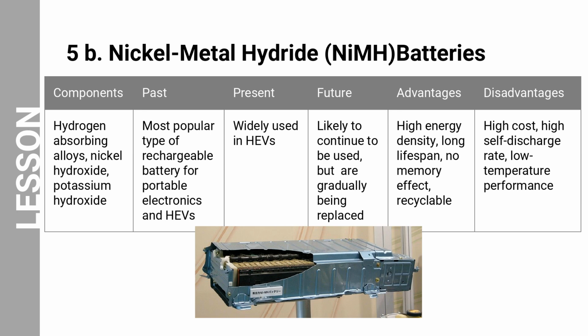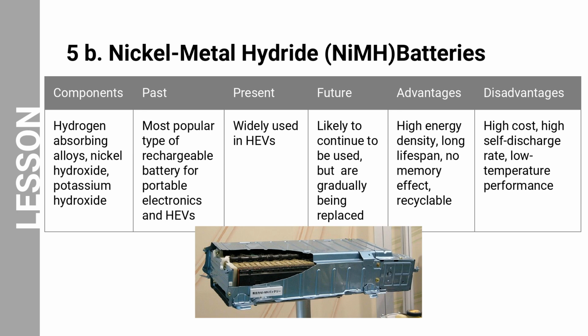Nickel metal hydride batteries have several advantages. They have a high energy density, which means that they can store a lot of energy in a small package. They have a long lifespan, which means that they can last for many years with proper care. This can save EV owners money in the long run. They do not suffer from the memory effect, which means that they can be recharged at any time without affecting their performance. They are recyclable, which helps to reduce the environmental impact.